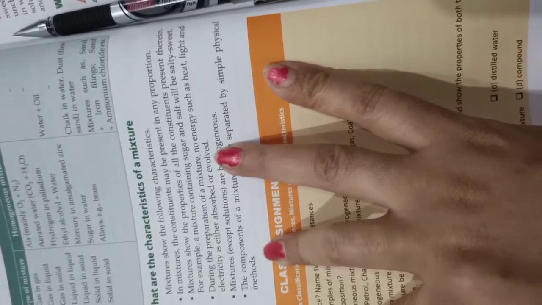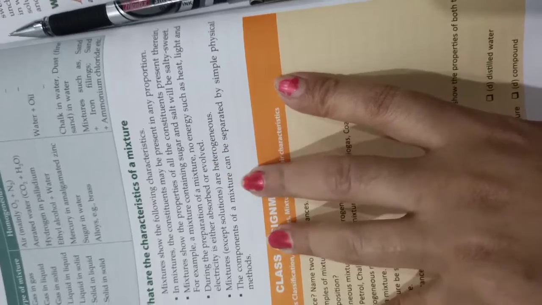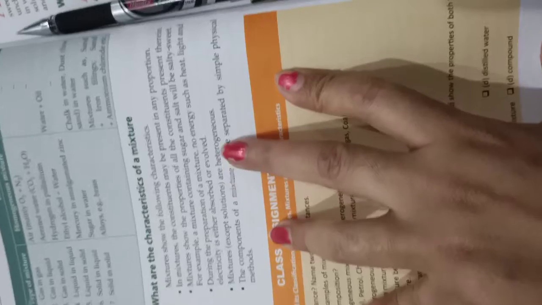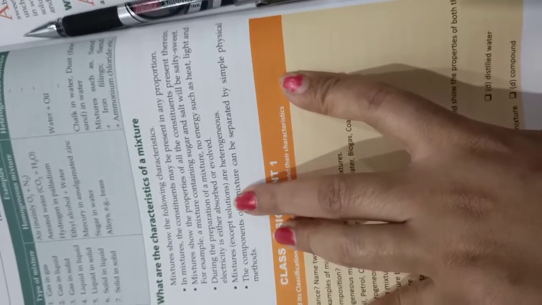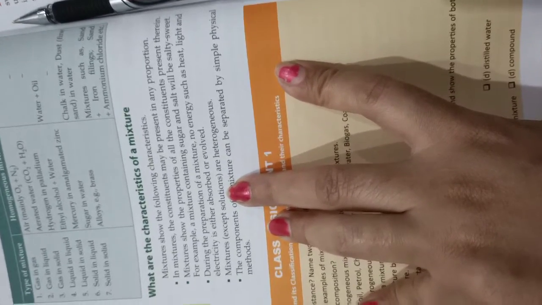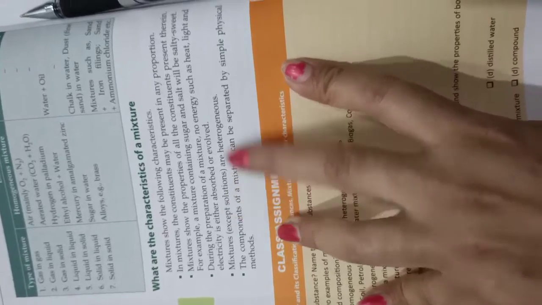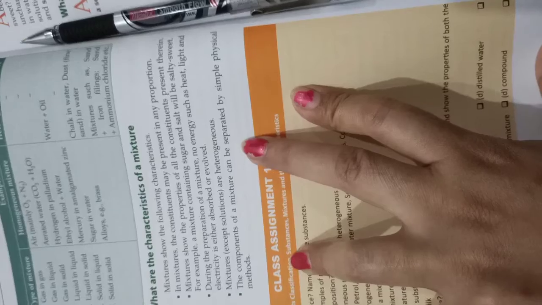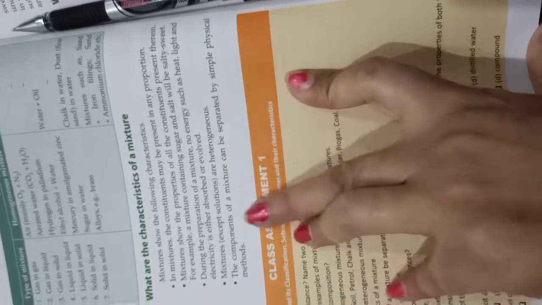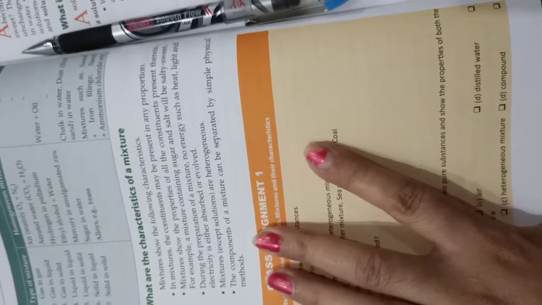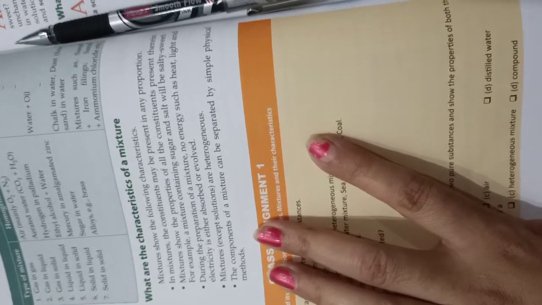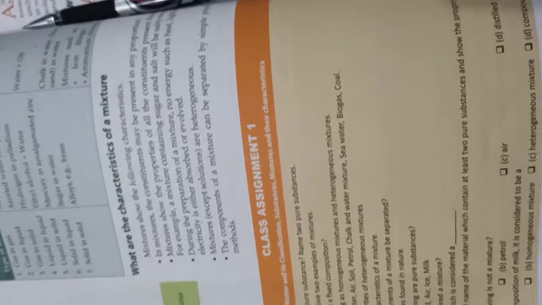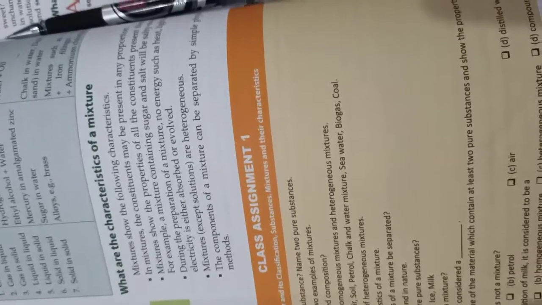Mixtures are heterogeneous except solutions, like sugar solution and salt solution. The components of mixtures can be separated by simple physical methods like distillation, evaporation and filtration.